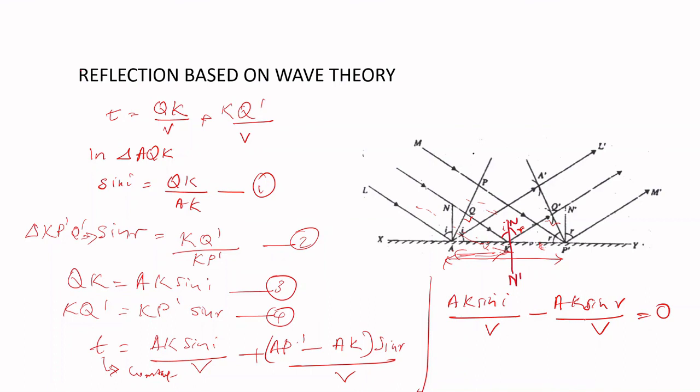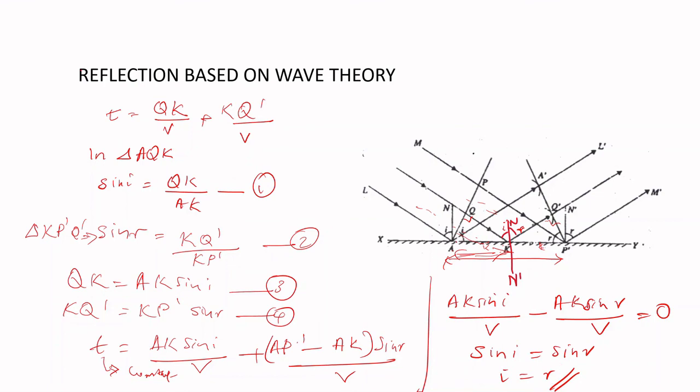AK and V are the common factors in it, which will give us sin I is equal to sin R, or I is equal to R. So this is the second rule of reflection, that is, the angle of incidence is equal to the angle of reflection.